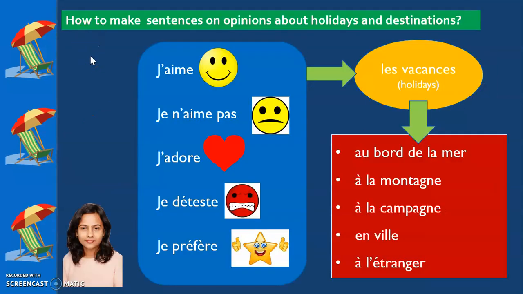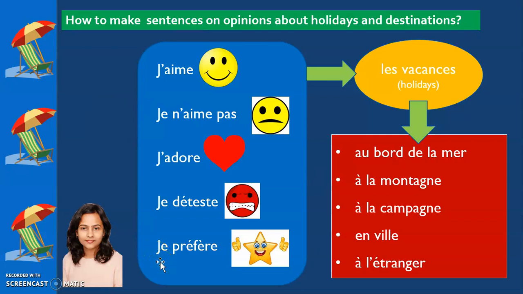Now let's see how we can make sentences on opinions about holidays and destinations. Do you remember these words? Yes, we learnt them in term 1. J'aime, which means I like. Je n'aime pas, I don't like. J'adore, I love. Je déteste, I hate. Je préfère, I prefer. These are the sentence starters.